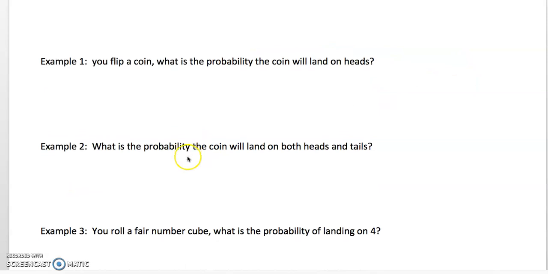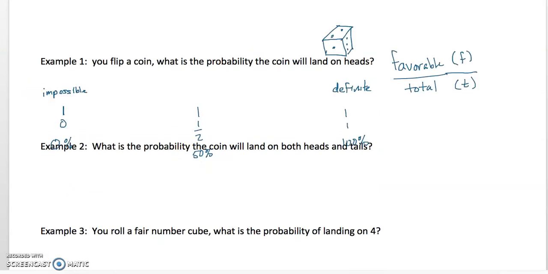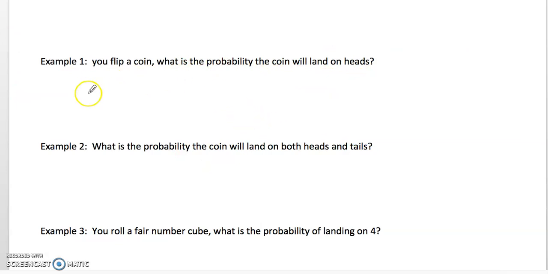For example, number 1, you flip a coin. What is the probability the coin will land on heads? So again, if we think about probability as favorable over total, what are the favorable outcomes for landing on heads? That's easy. That's just heads. And what are the total outcomes? When I flip a coin, it could be heads or tails. So in other words, there is one favorable outcome and 2 total outcomes. So the probability of me landing on heads when I flip a coin is 1/2.